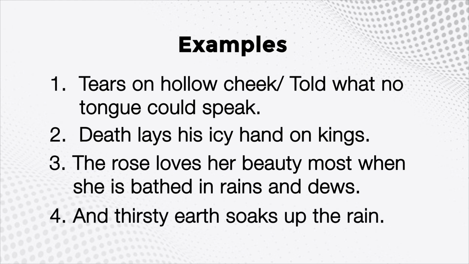The thirsty earth soaks up the rain. Earth here has been personified, who is thirsty and is soaking up the rain as if a person is drinking water. So these are the examples of personification where inanimate objects and ideas have been personified. We are assuming them as a person doing those tasks.